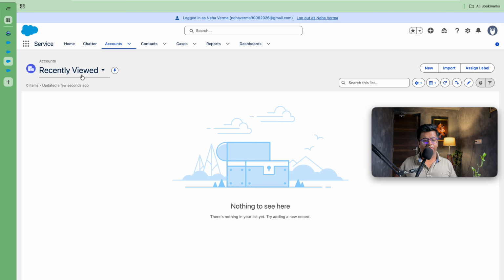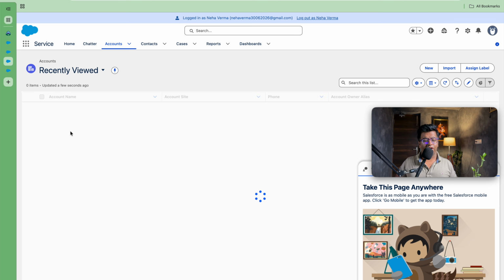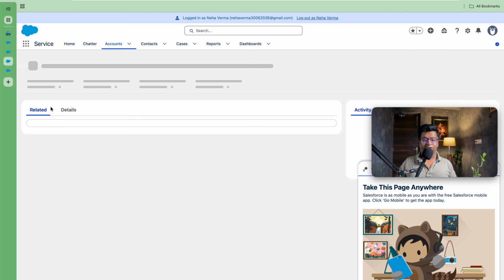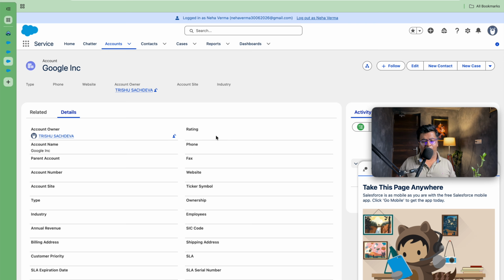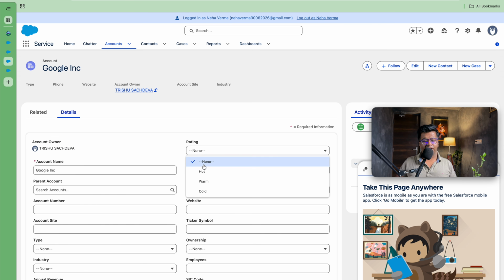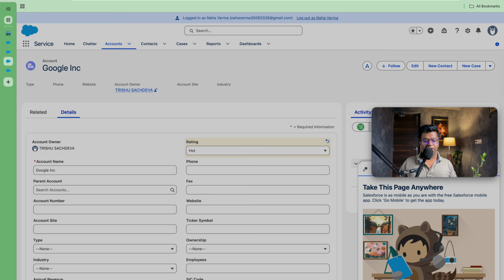It is taking a minute or so to open. So now I think it has opened, and you are able to see Google INC is written. So let's first set the rating equal to hot. I will just set the rating equal to hot. So this will get saved. Yes, it has been saved successfully without an insufficient privilege error.